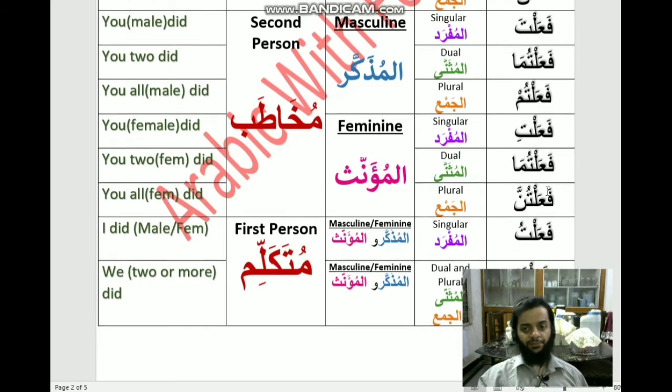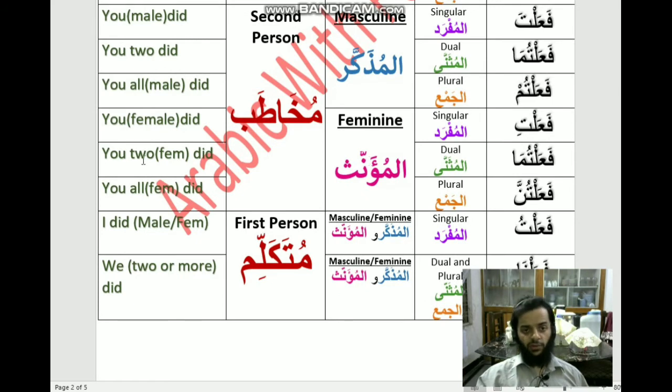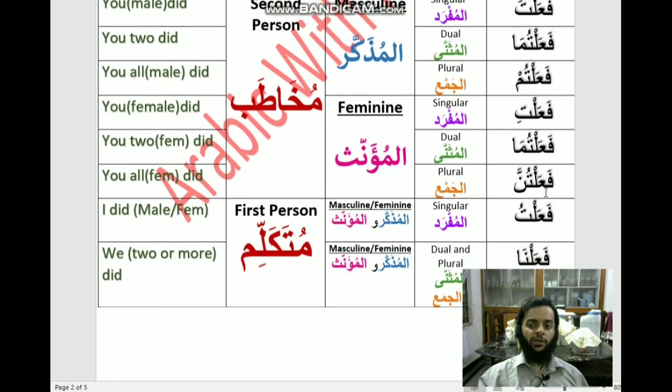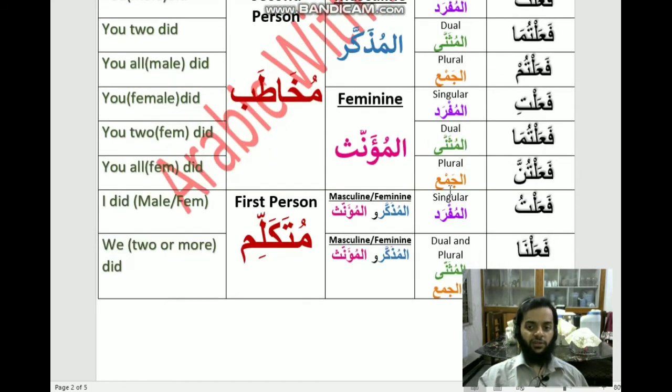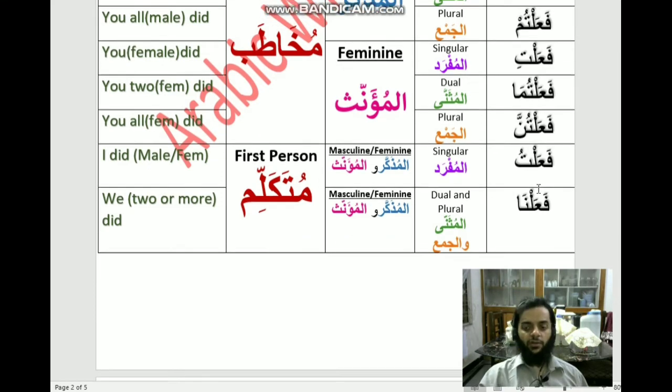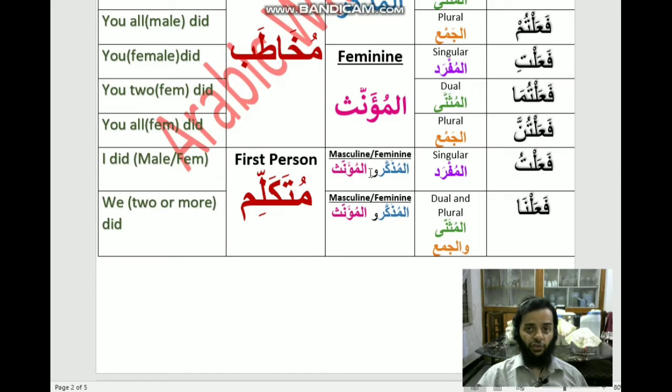And fa'altuma tasniya muannas mukhatab, which means you two did, that is feminine. So fa'altuma is basically used for both masculine and feminine. And fa'altunna, which is jam'a muannas mukhatab, which means you all did, that is feminine. Add ta with a dhamma on it, fa'altu, it means I did, it includes both masculine and feminine. So this is basically first person masculine or feminine.